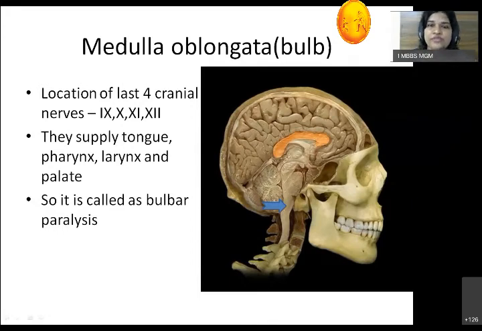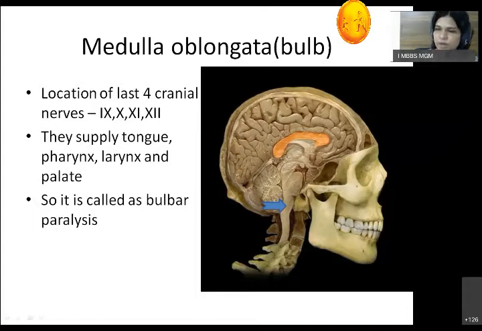It is the seat for the last four cranial nerves, that is the glossopharyngeal nerve, the vagus nerve, the cranial or the accessory nerve, and the 12th is the hypoglossal nerve. So these are the four cranial nerve nuclei which are present only in the medulla. In general, along with these nerves, it supplies the tongue, pharynx, larynx, and palate.